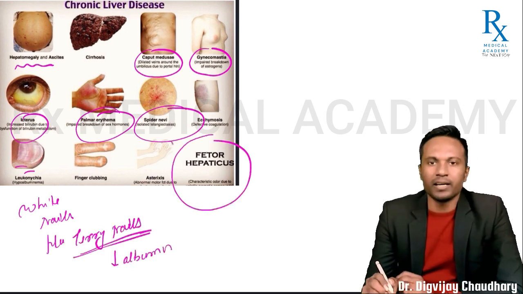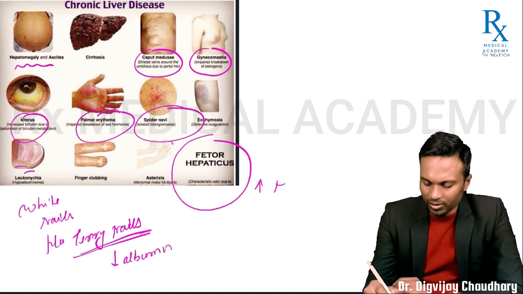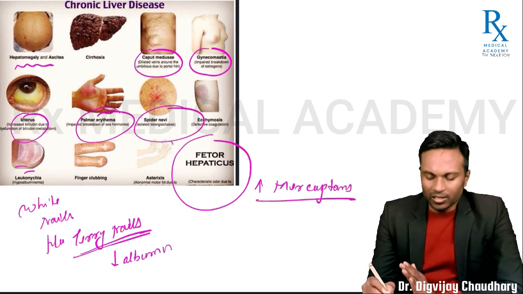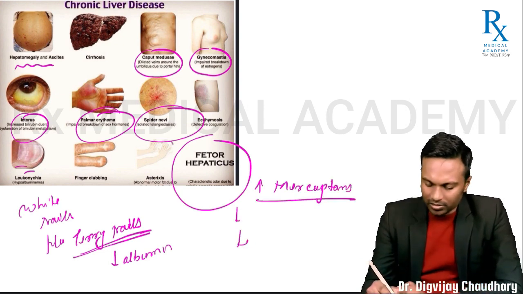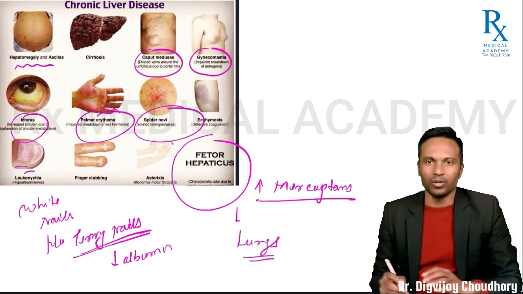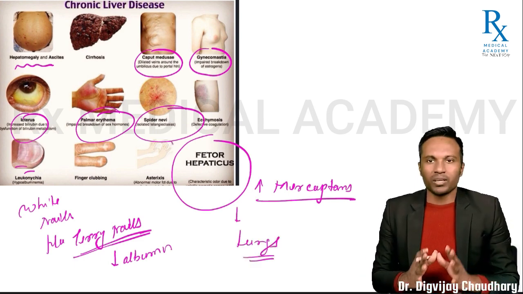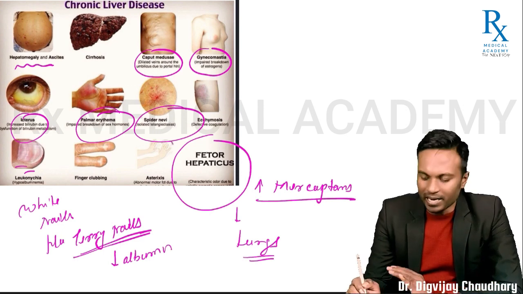You have fetor hepaticus due to increased level of mercaptans. Okay, increased mercaptans bypass liver and reach lungs. Okay, from lungs they are excreted out, giving rise to peculiar smell that is known as fetor hepaticus.